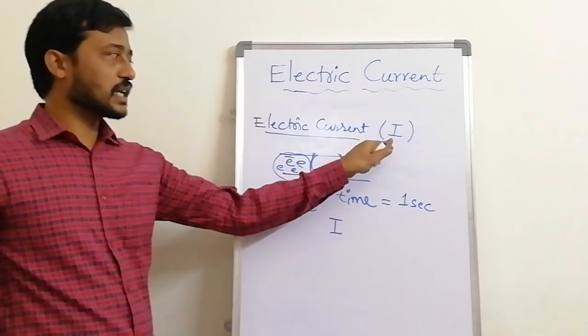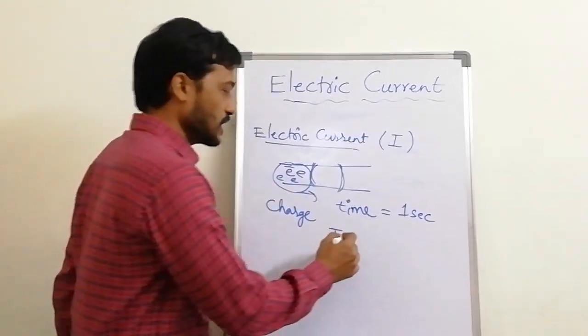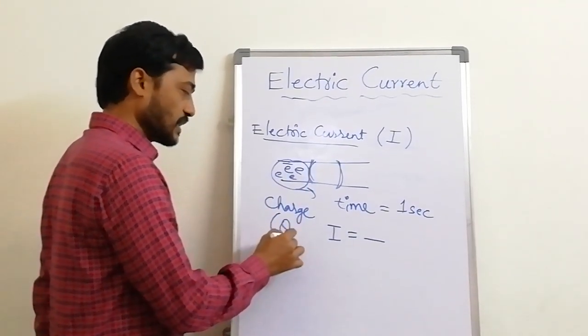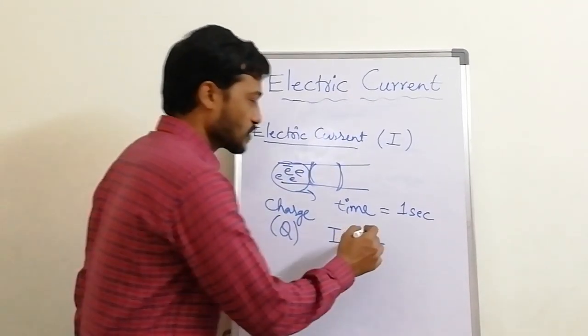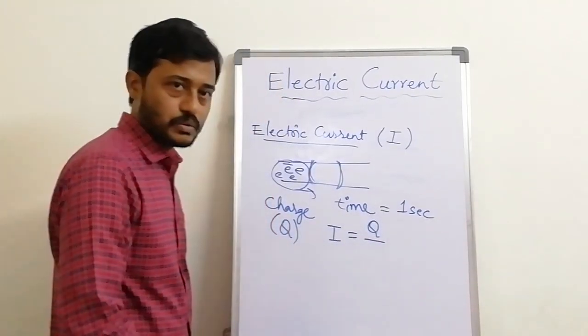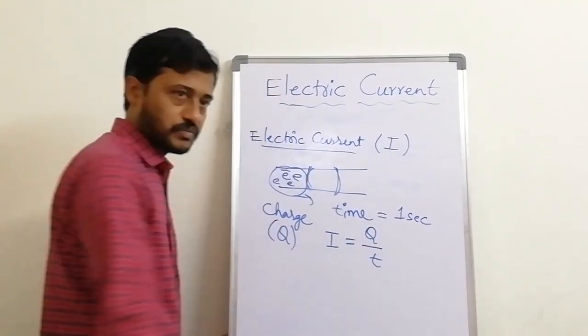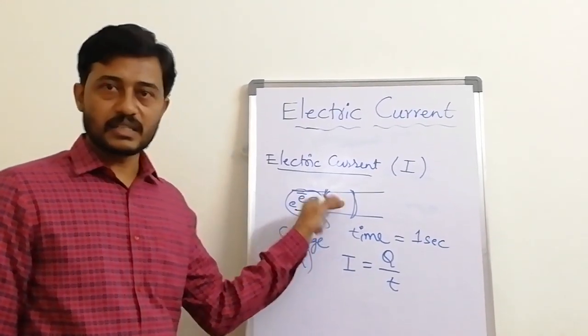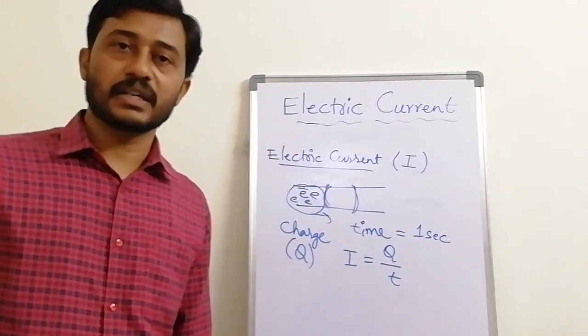Here current is shown with the letter I. So I is equal to the amount of charge. Charge is represented with the symbol Q. So I is equal to Q divided by time. So the rate of charge in a conductor is called current.